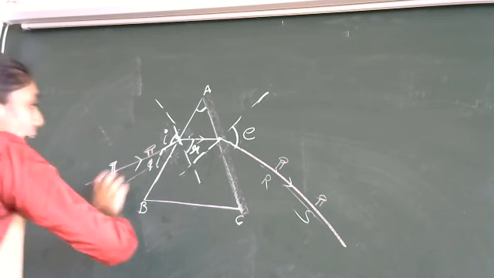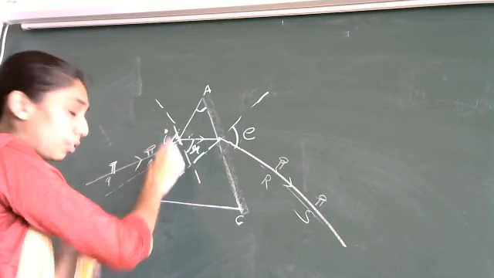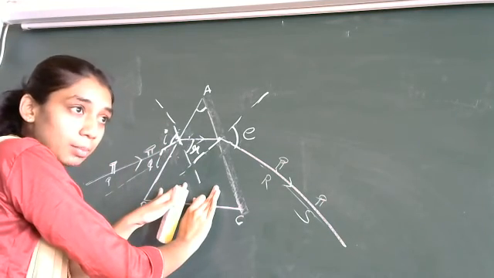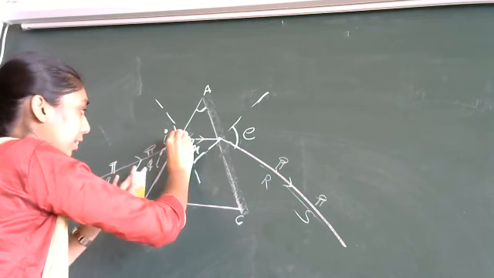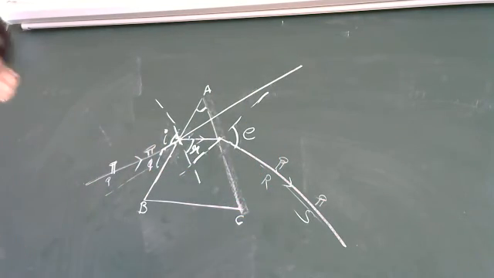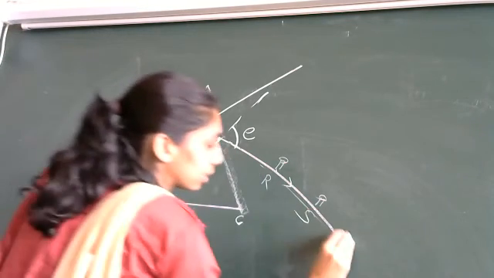So this was our actual incident ray. For example, the prism was not there over here. So how would this incident ray have traveled? Like this only, correct? Yes. But it did not go like that. How did it go? Like this.